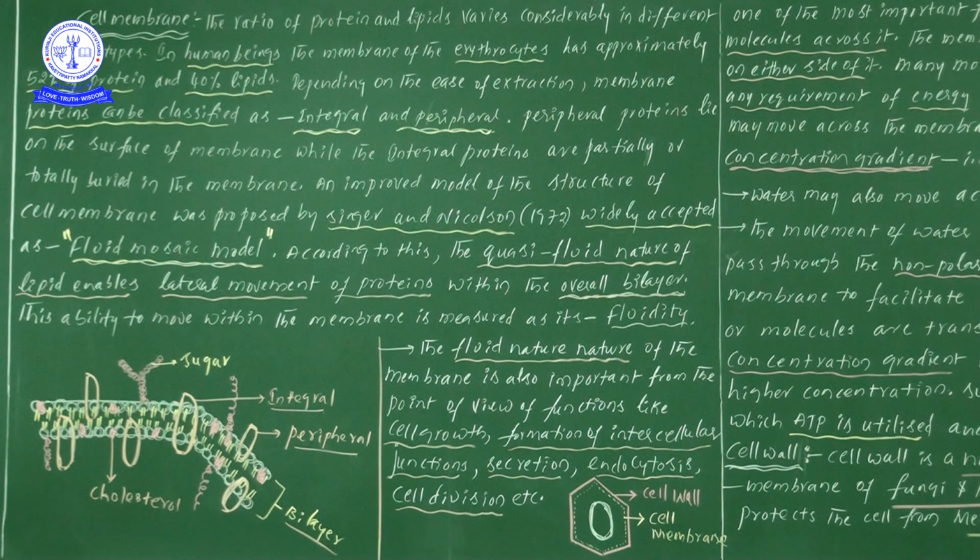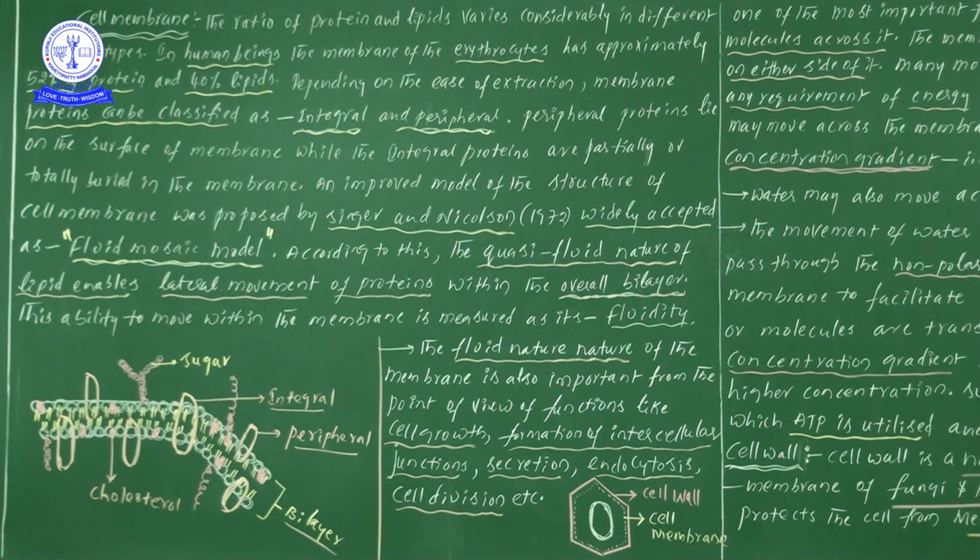Widely accepted model for study of the cell membrane: the improved model of the structure of the cell membrane was proposed by Singer and Nicholson. From the NEET examination point of view, there are different types of models, but later let us see. Now take the textbook information point of view.